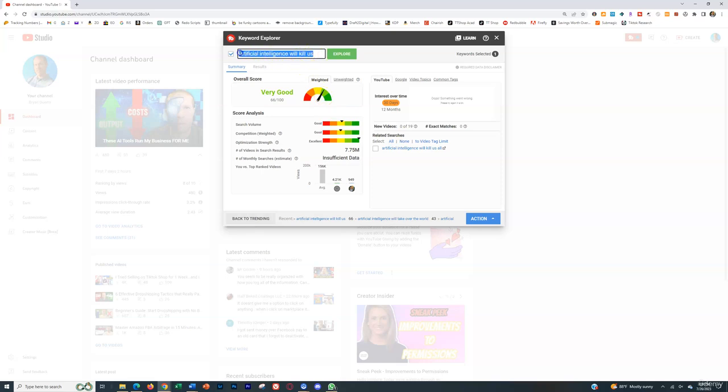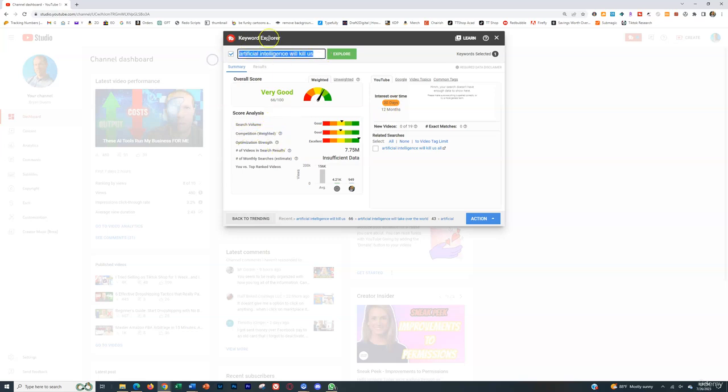And so this is extremely valuable because in real time, it's going after the specific keywords and the specific topics within your niche that it thinks you can rank for, based on not just guesses, right? The specific search volume for that keyword and those searches on YouTube currently at this time. You can see interest over time. So in the last 30 days, we have it. You can select 12 months, but I wouldn't recommend doing that. I'd keep it at 30 days. And the competition currently, based on how many people are uploading videos around those topics.